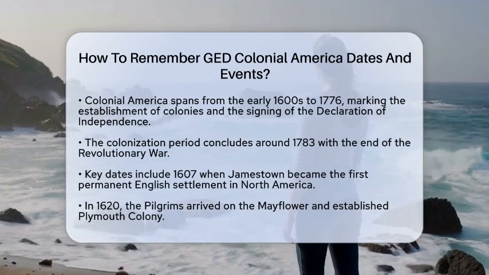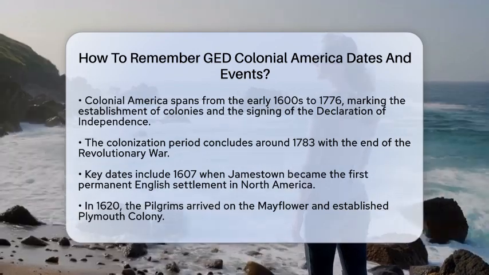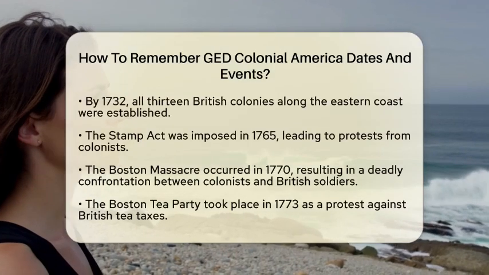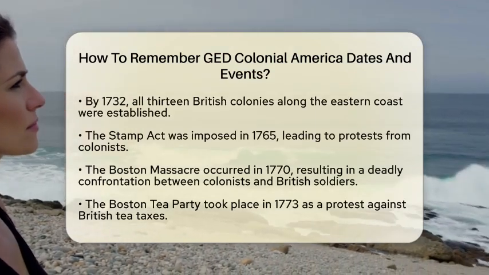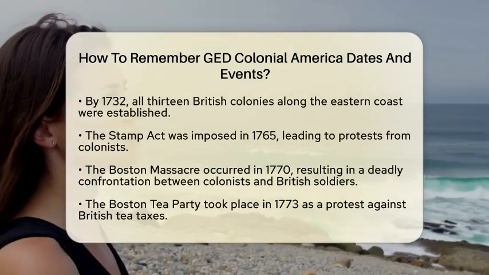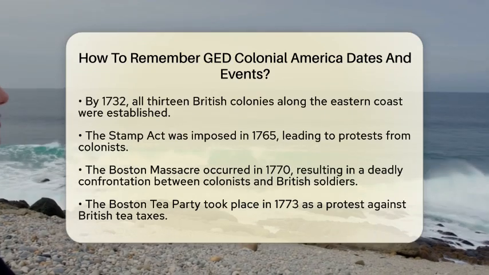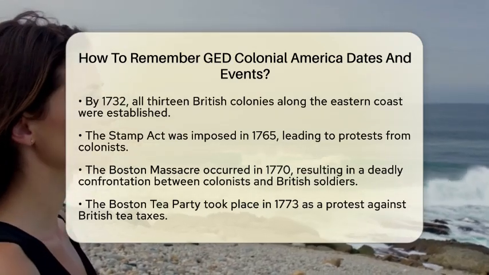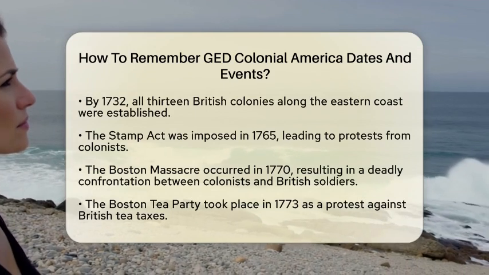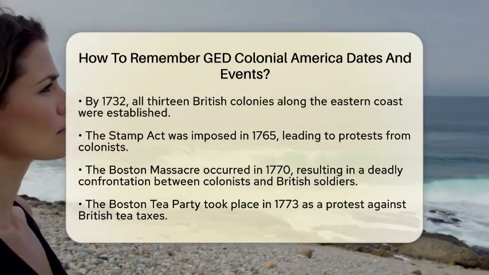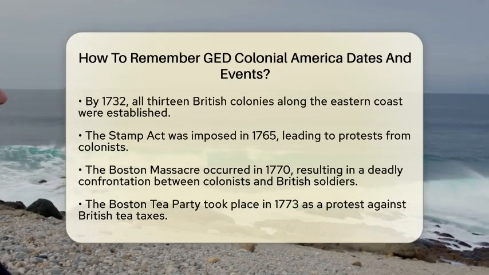For example, in 1607, Jamestown became the first permanent English settlement in North America. Then in 1620, the Pilgrims arrived on the Mayflower and established Plymouth colony. By 1732, all 13 British colonies along the eastern coast were completed. In 1765, the Stamp Act was imposed by Britain, which led to protests from the colonists.